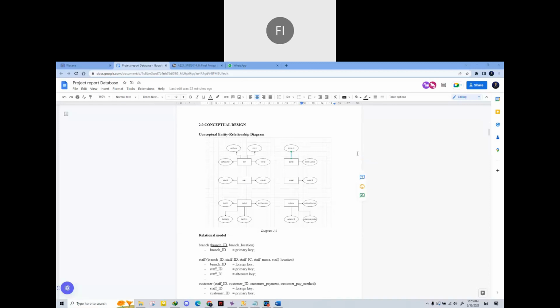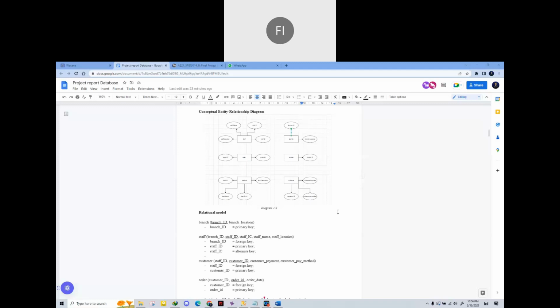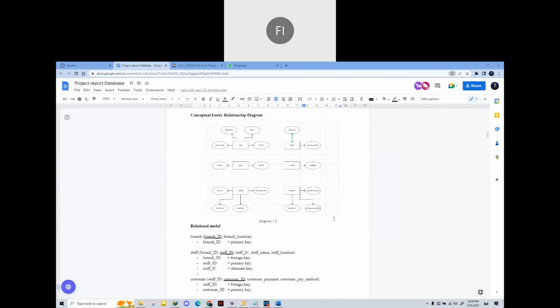This is our conceptual entity relationship diagram for the project. We can see we have a staff table, and the attributes are staff name, staff location, staff IC, and staff ID. For the next table, we have order, and the attributes are order ID and order date. Next, product. For products, the attributes are food ID, food name, food price, and food description.